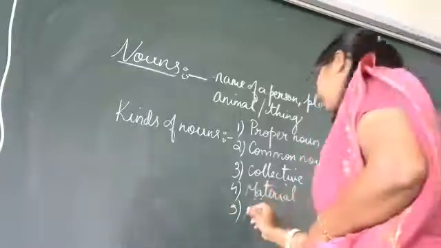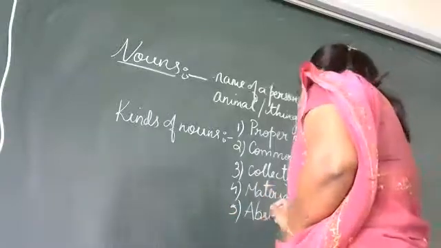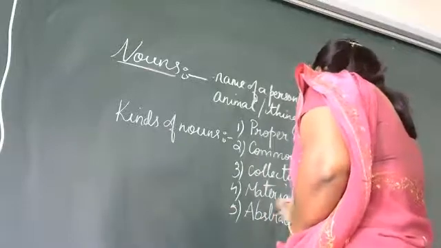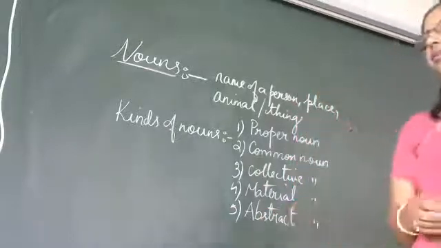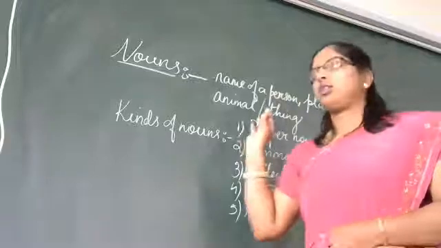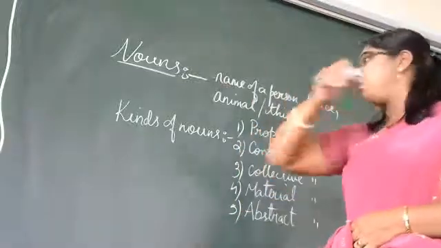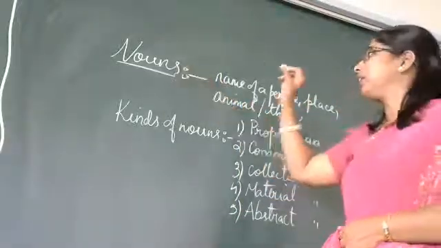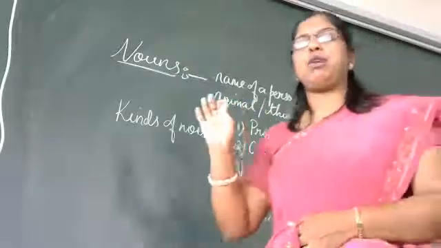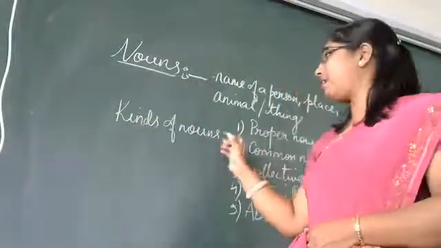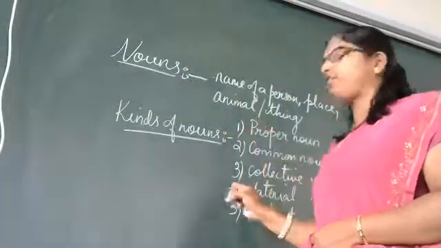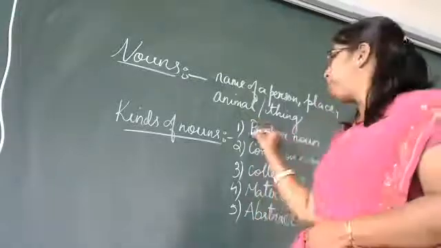And fifth is what? Abstract noun. Okay. So, in today's topic, we are going to learn about nouns, the name of a person, place, animal, or a thing. And then we have kinds of nouns. So, we have 5 kinds of noun here.